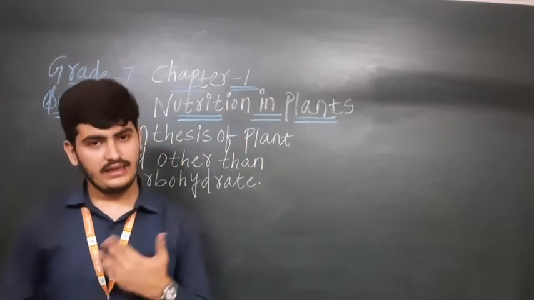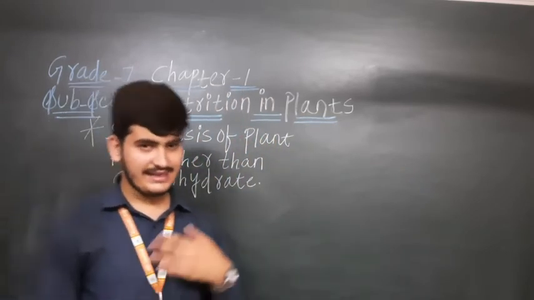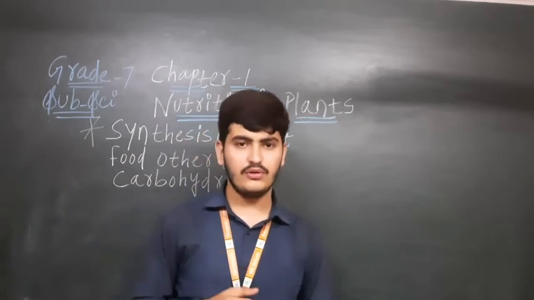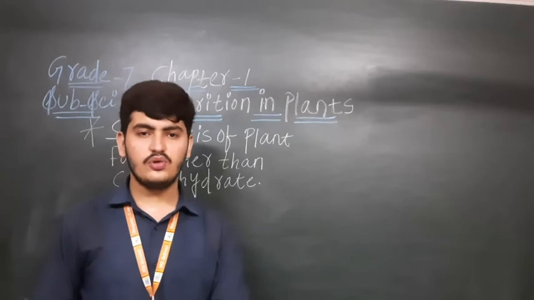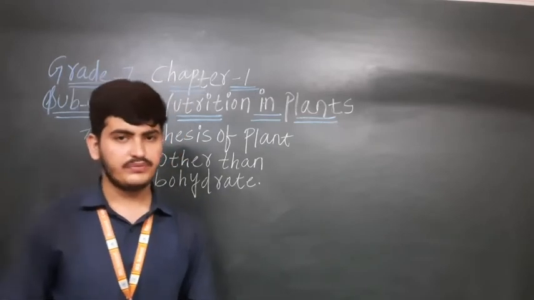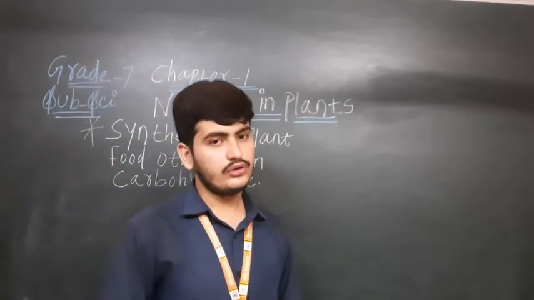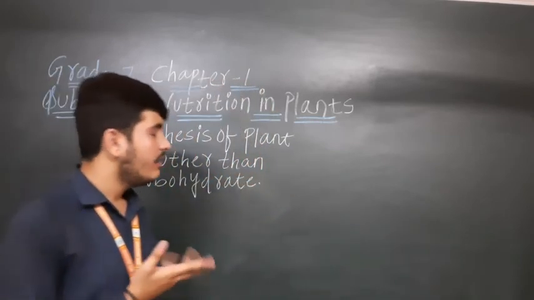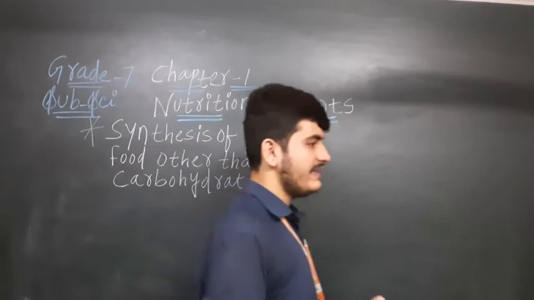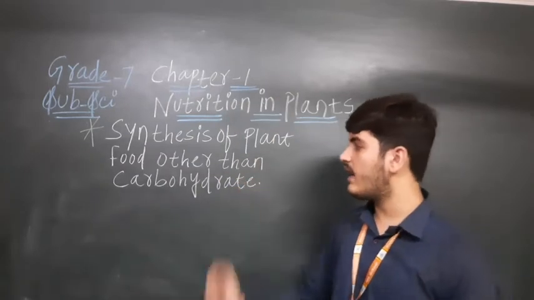So if they are having chlorophyll, it means yes, they can prepare their food by their own only. So they are also doing photosynthesis. So which mode of nutrition are they included in? Yes, they are included in autotrophic nutrition as they are preparing their own food. Okay, so the next is synthesis of plant food other than the carbohydrate.